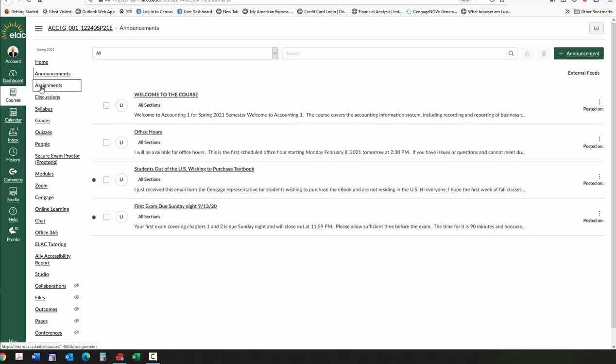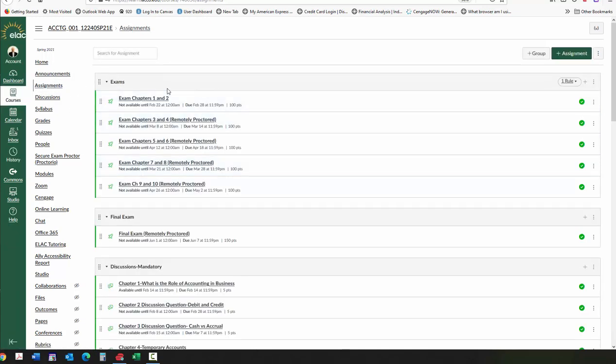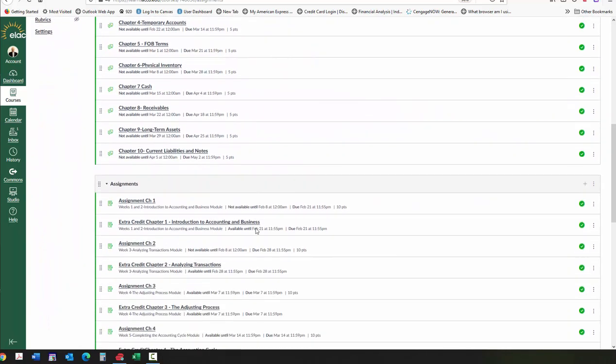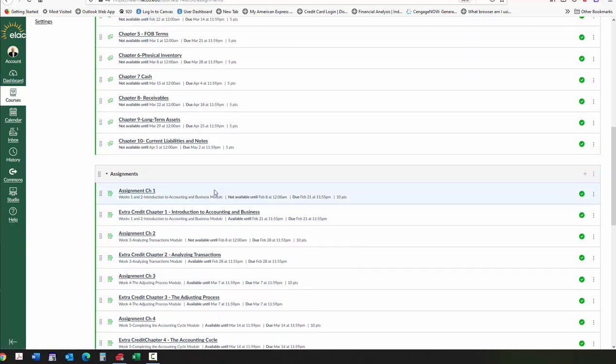The assignments tab, you click that on and you can access all of the assignments. You'll notice that the examinations and the final examination will all be taken on Canvas. The homework assignments, on the other hand, will be done on Cengage Now. And you'll notice in here that we have all of the chapter assignments by due dates, as well as the extra credit assignments that I will issue for the course, and I have actually issued them.